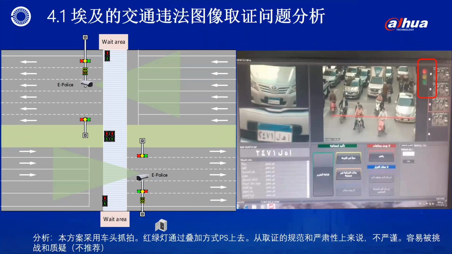There are two main reasons. 1. The state of the red light is not collected in the same picture, but is superimposed through synthesis, which is suspected of fraud. It is easy to be challenged and questioned, and law enforcement is not strict enough. 2. The number of pictures is insufficient.